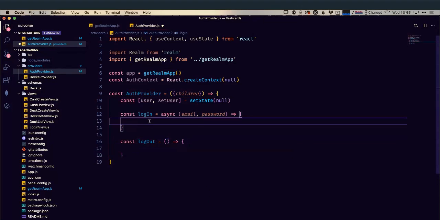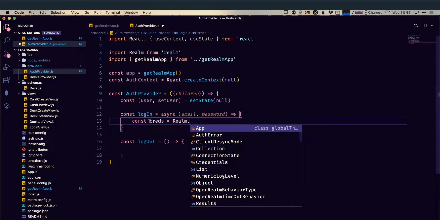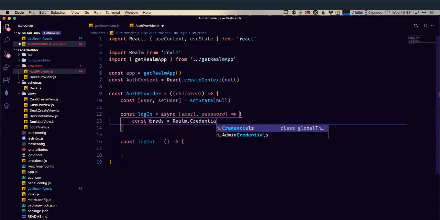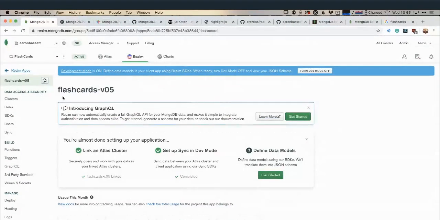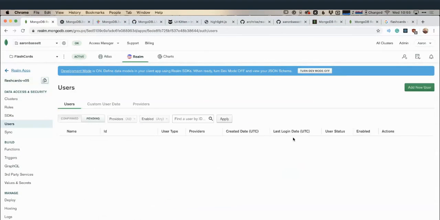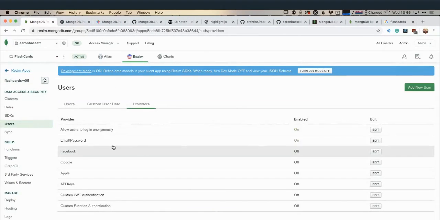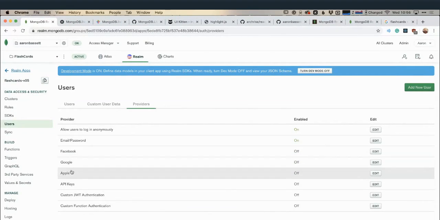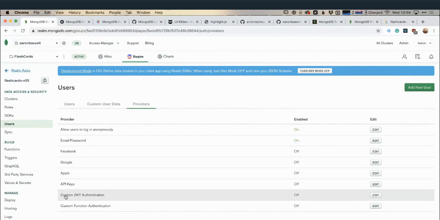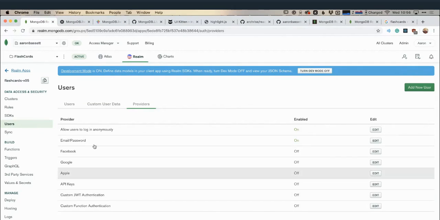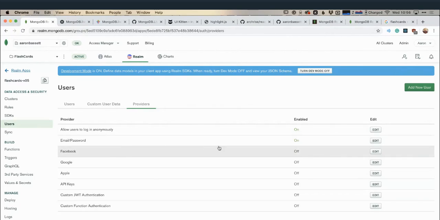So for our login, first thing we're going to need to do is create a credentials object. With Realm, there's multiple different ways that you can authenticate. You saw in the Realm app, let's look at it very quickly again. Under users, we had these different providers. Now I'm using email password, but there's Facebook, Google, Apple, API keys, custom JSON Web Tokens, etc. There's a bunch of different providers you can use here. I've just got the email password turned on for now.